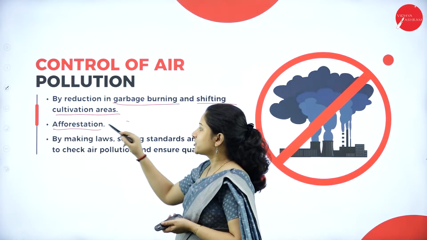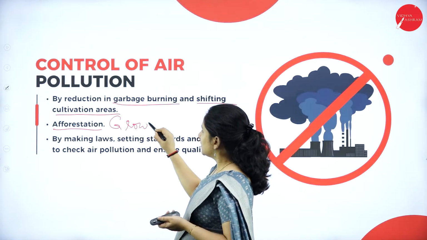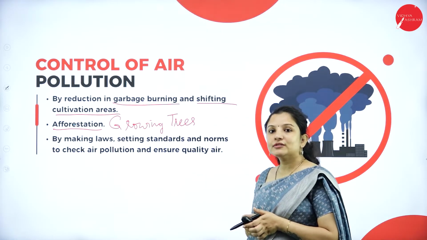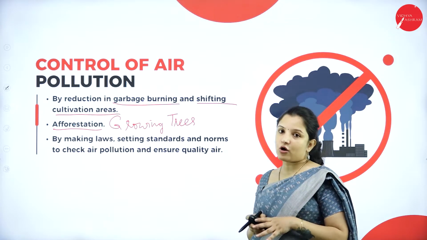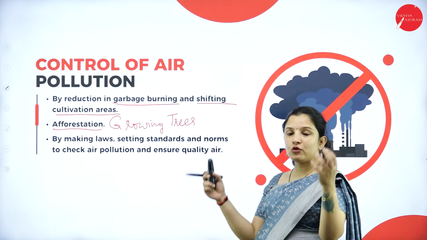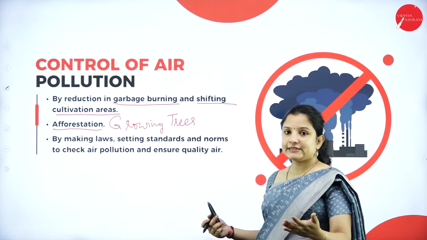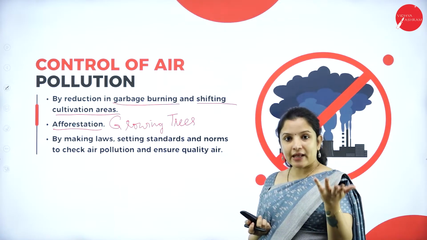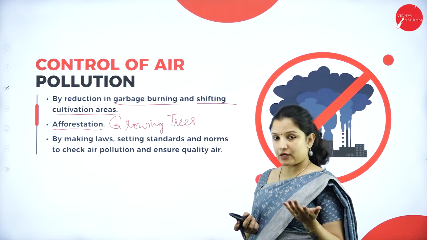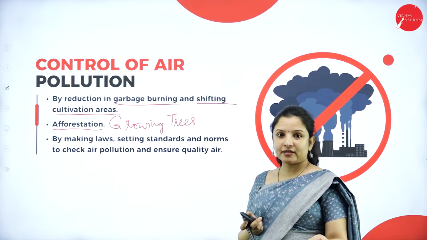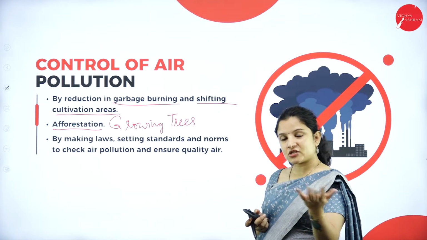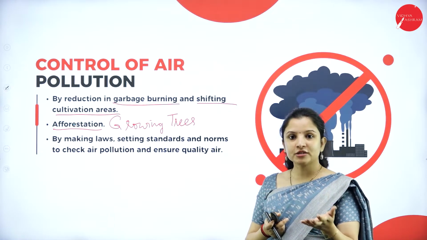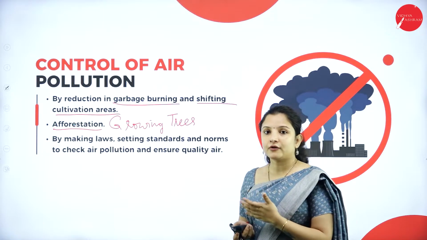Next is afforestation. So what is afforestation? Growing trees. Trees are one of the best pollution control agents, because they make use of carbon dioxide and release oxygen. More trees means more absorption of carbon dioxide and more release of oxygen, therefore keeping the air clean. That is why nowadays small garden plants are available which are mainly meant to purify the air. If every household has such plants in their garden, or even in a small plot, at least 2 or 3 pots, maybe together in unity we can control air pollution to some extent.